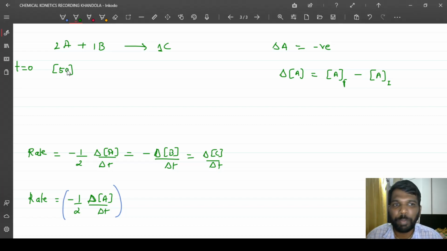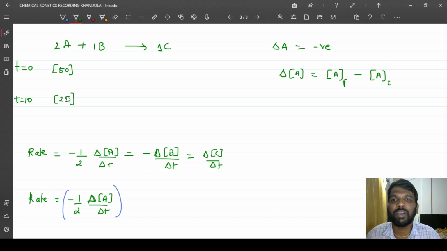The reaction will proceed. After some time, let's say after 10 minutes, what would be the concentration of reactant A? Obviously, the concentration of reactant won't be more than 50. Since the reaction has proceeded, the concentration of reactant A should decrease. So I'll consider that the concentration of reactant is reduced to something around 25. So what has happened over here?